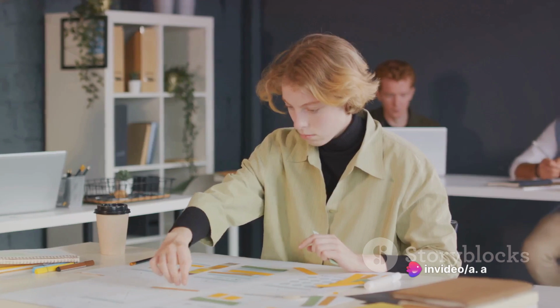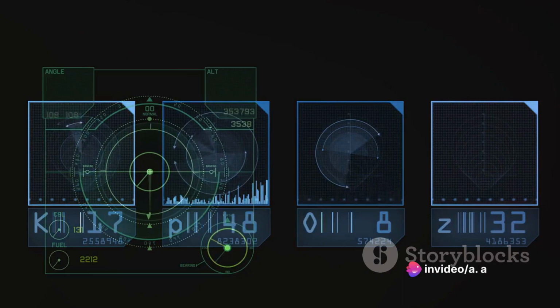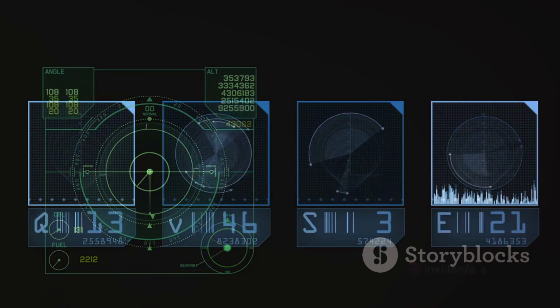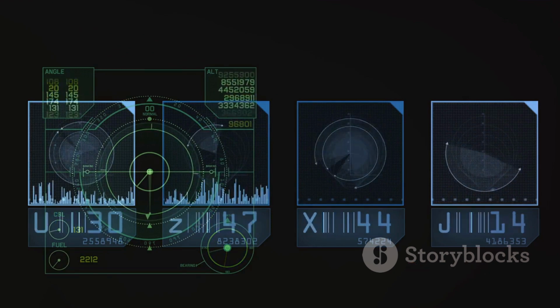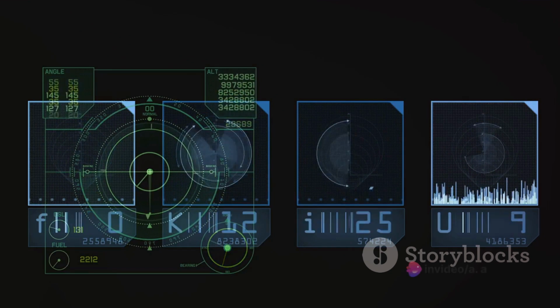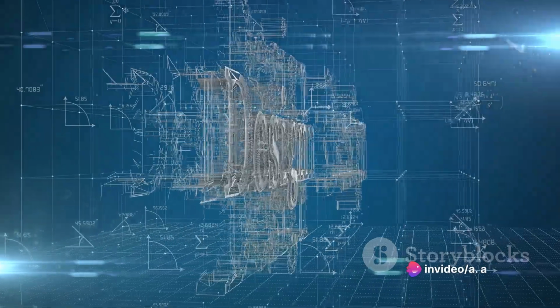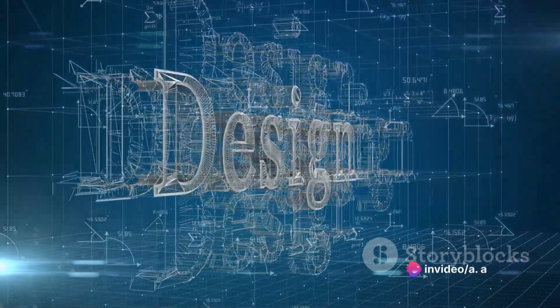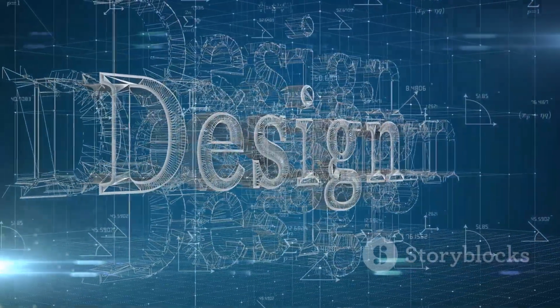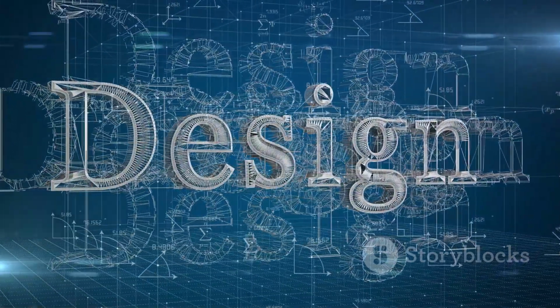Now, you might be tempted to jump straight into the design phase once you've got your layout sorted, but hold your horses. There's still one more step left in creating our wireframe, and that's the review. The review is where we take a step back and critically evaluate our wireframe. Does it meet our objectives? Is it user-friendly? Can it be improved? It's important not to rush this stage. After all, it's easier to make changes to a wireframe than it is to a fully designed website or app.